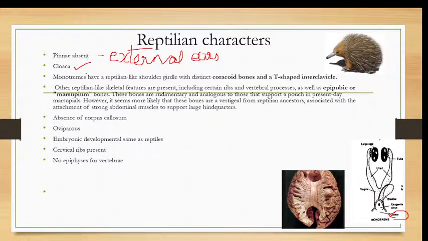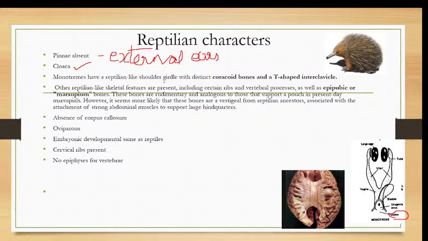Mammals don't have a cloaca. Mammals have separate openings for excretion as well as reproductive purposes. But these prototherians have a cloaca only, and that is a reptilian character.